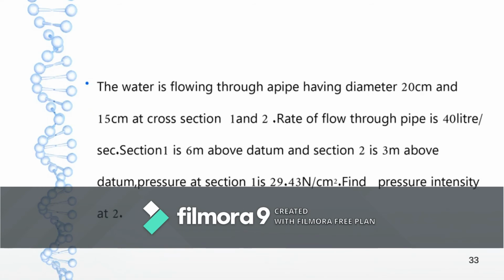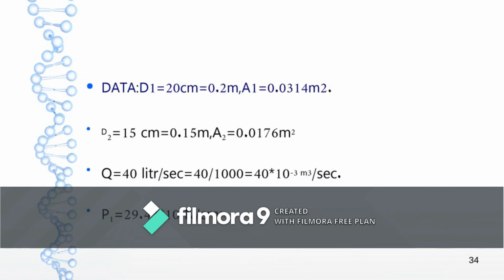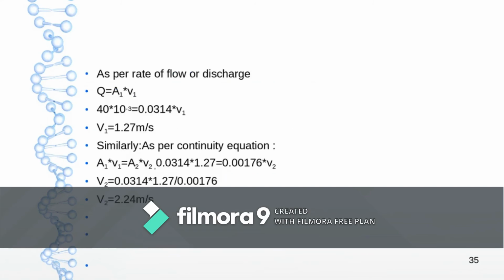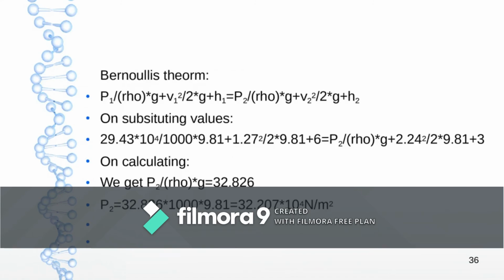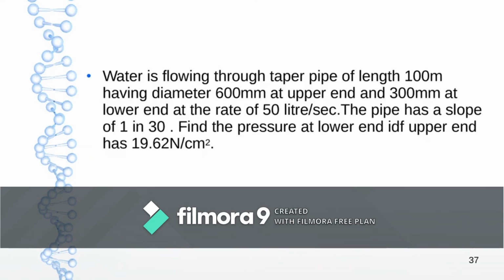In the second question, the rate of flow is given. You need to calculate V1 and V2, and the pressure at one side is given. With D1 and D2 you can calculate the area. With Q you can calculate V1 and V2, the velocities at the two ends of the section. Then you can apply the equation where P1 is known, V1 is known, but P2 is unknown.